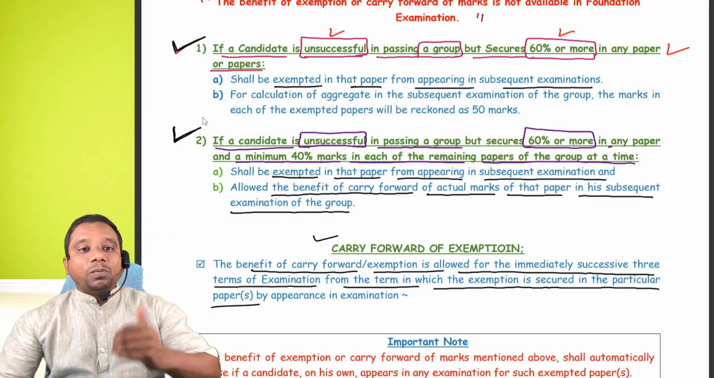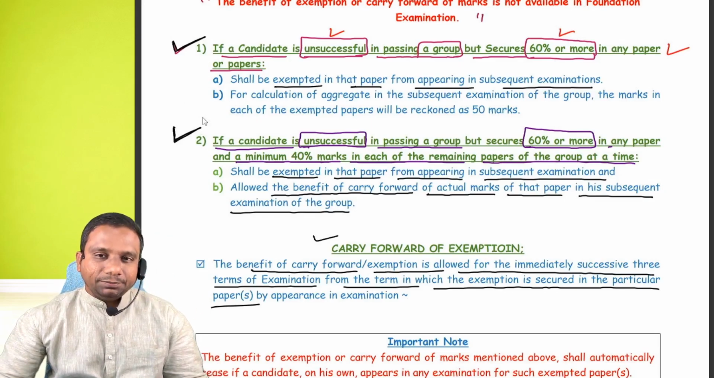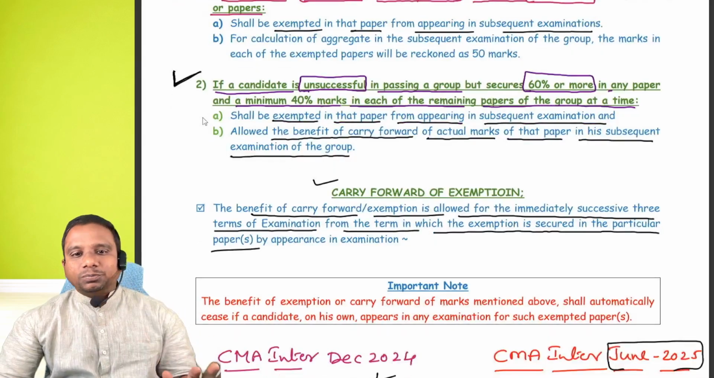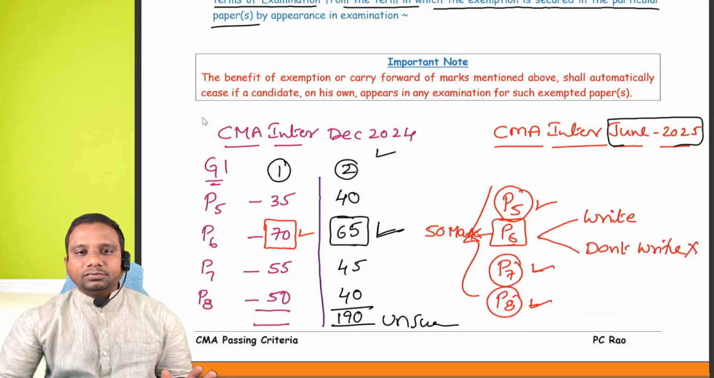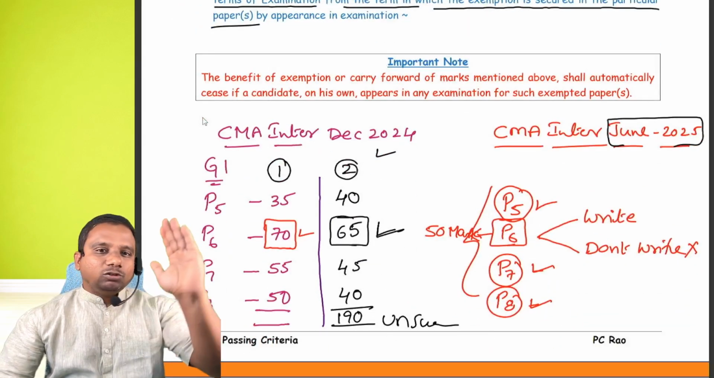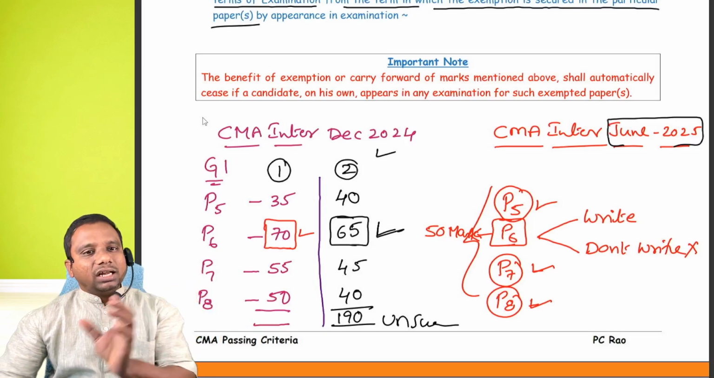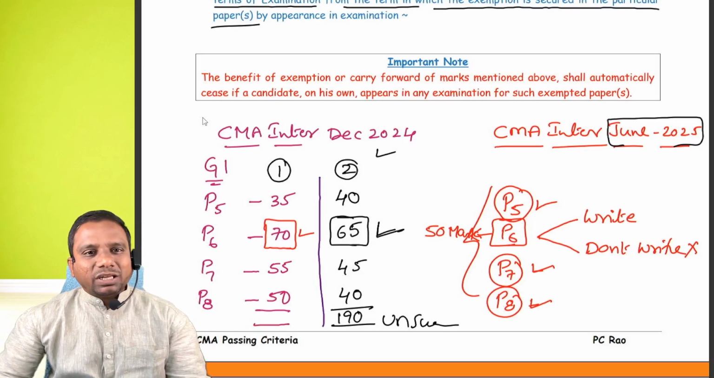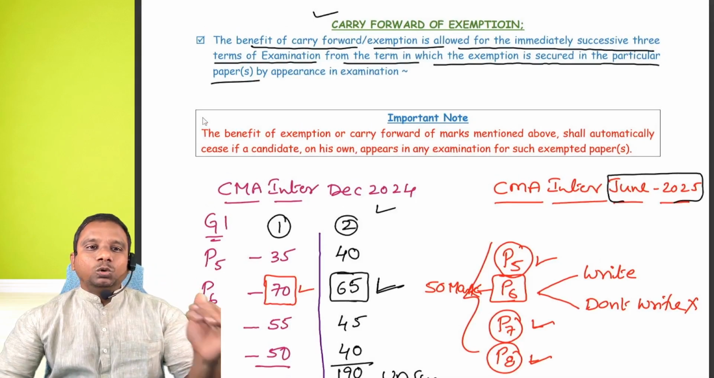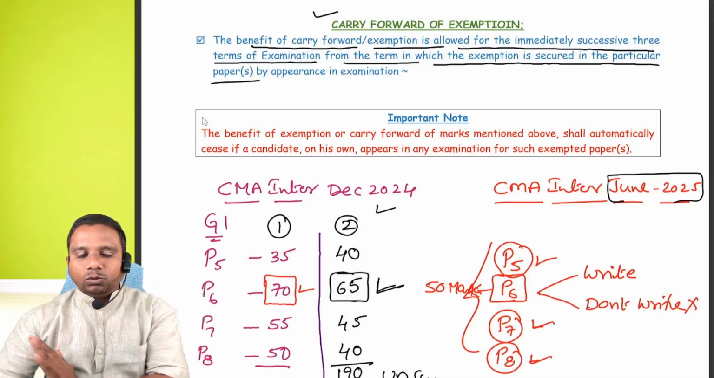Now, you check whether you fall under first category or second category. Based on that, you plan for the remaining subjects. Suppose you don't opt for this exemption, then you have to write all papers. Again, the passing criteria is 40% and 50%. The same is applicable for CMA Inter Group 1, Group 2, Final Group 3, Group 4. Same criteria.